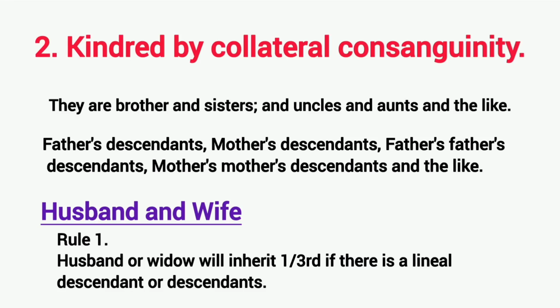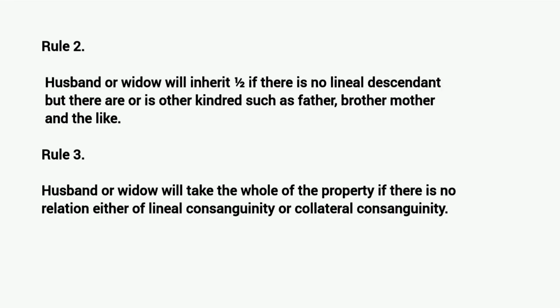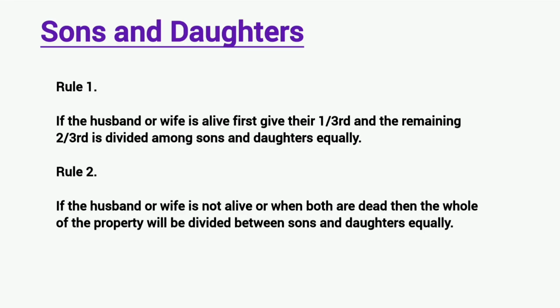Husband and wife. Rule 1: Husband or widow will inherit one-third if there is a lineal descendant or descendants. Rule 2: Husband or widow will inherit half if there is no lineal descendant but there is other kindred, such as father, brother, mother, and the like. Rule 3: Husband or widow will take the whole of the property if there is no relation, either of lineal consanguinity or collateral consanguinity.